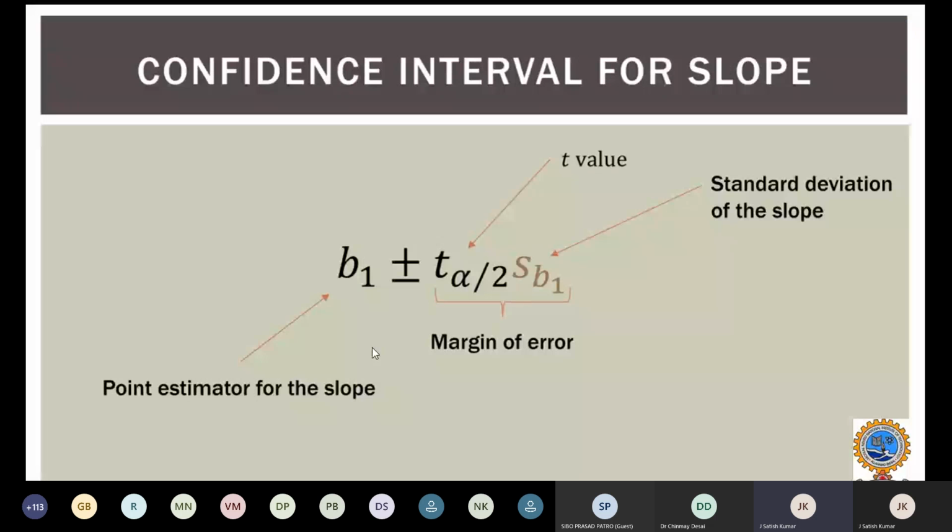How can I identify the confidence interval of a slope based on this equation? You can see the point estimator of the slope, represented as B1, then the t value, then the standard deviation of the slope. From this equation we get two points: B1 plus t alpha by 2 times the standard deviation of B1, and B1 minus the t value times the standard deviation of the slope. What do I mean by that? I'll explain in the upcoming slides.